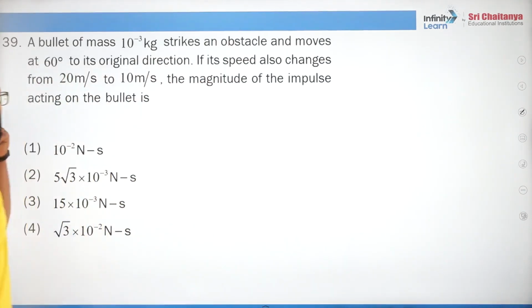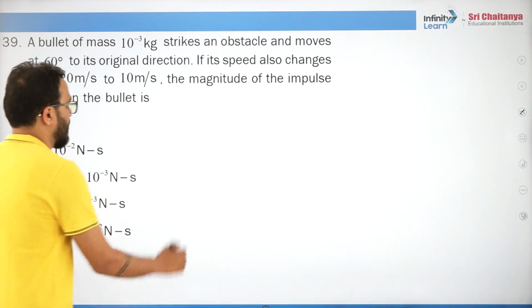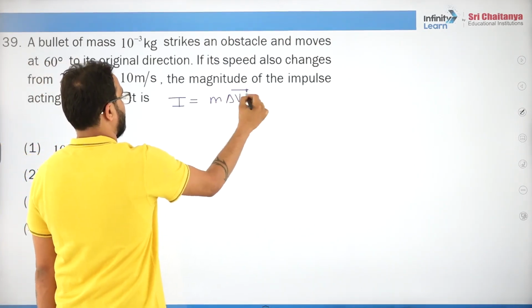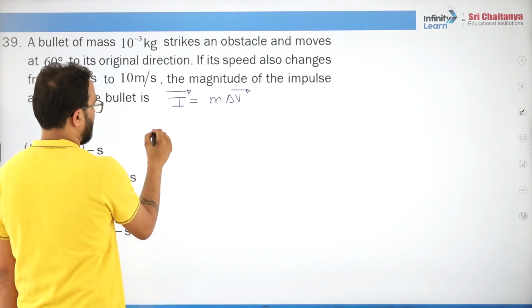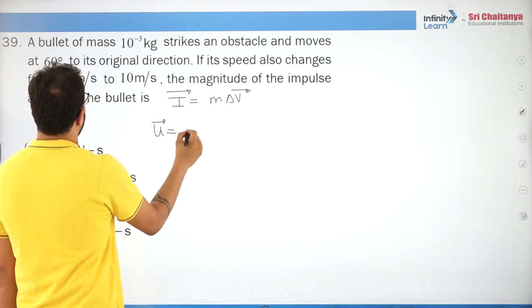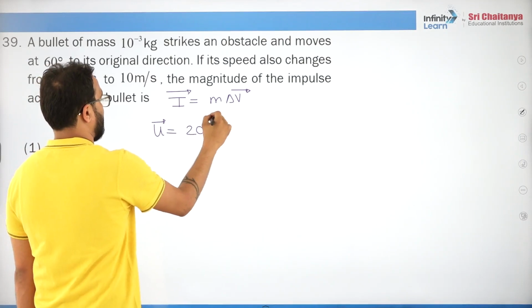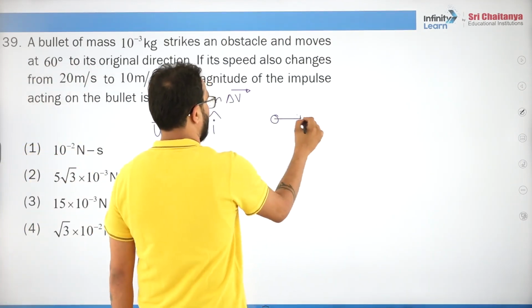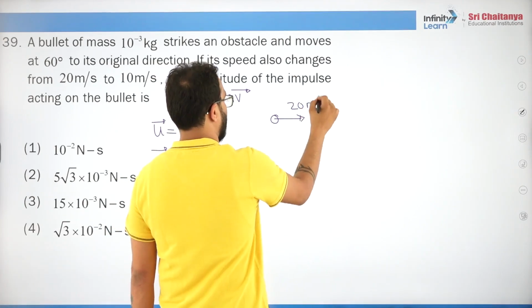Got it? Now, a bullet of mass strikes an obstacle, moves 60 degrees to its original direction. No problem. Impulse, what is impulse? Impulse is change in momentum, that's all. Write down the initial velocity vector. It is 20 i cap. Final velocity vector, how does it go? Initially the object is going like this with 20 meter per second.